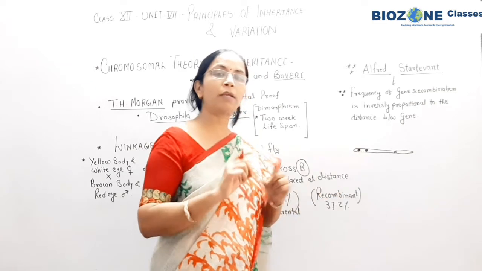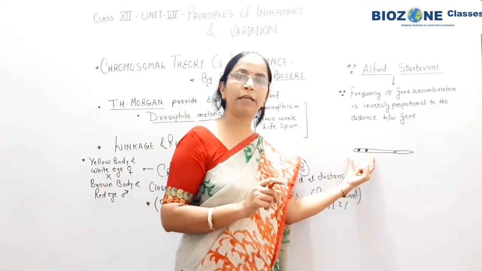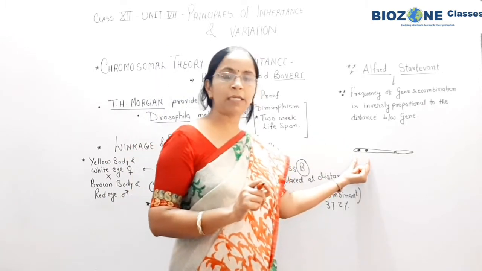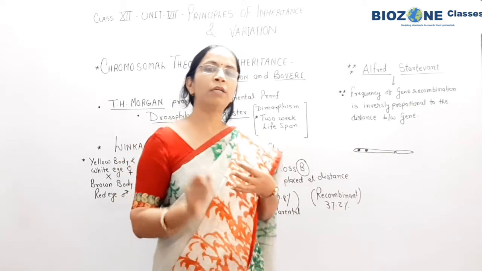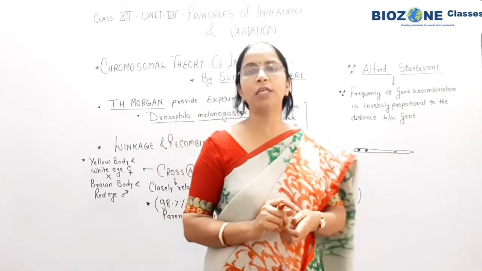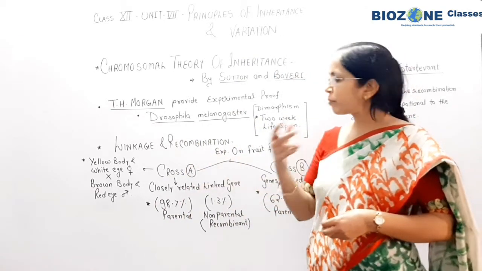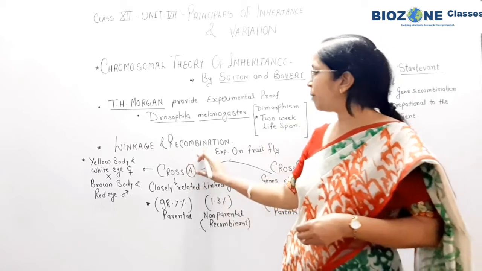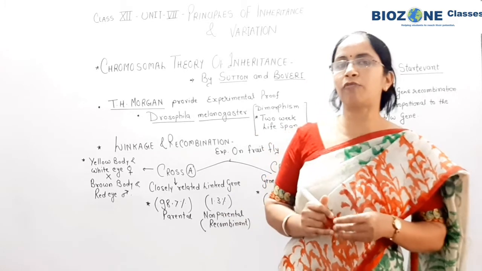When these two genes can't be isolated or displaced from each other, then these genes are called linked genes. So here you remember linked genes means क्या हुआ आपका, the genes which are closely present or closely associated and are transferred as they are from one generation to another, those genes are called linked genes, and the phenomenon of presence of such linked genes is called linkage. For linkage and recombination, अब यहाँ पे याद रखिए, an example is provided which was used by T.H. Morgan in his experiment.